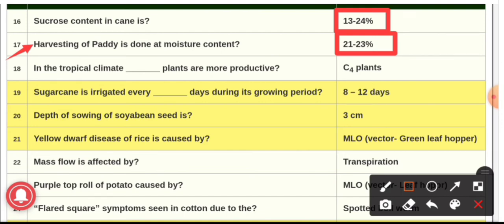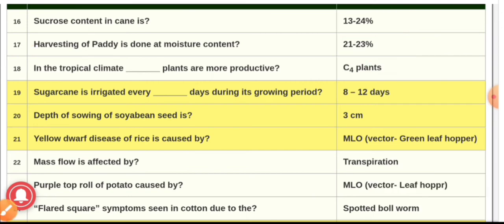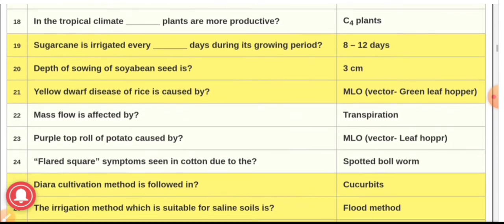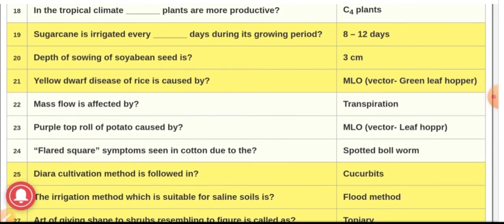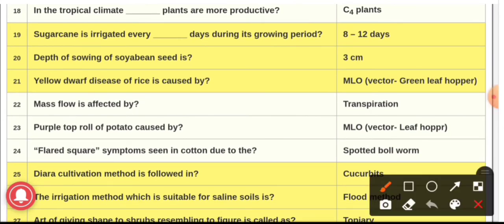Question number 18. In the tropical climate, dash plants are more productive. The answer is C4 plants. They are most productive in case of tropical climate. Question number 19. Sugarcane is irrigated every dash days during its growing period. The answer is 8 to 12 days. After every 8 to 12 days, the sugarcane is irrigated in its growing period.